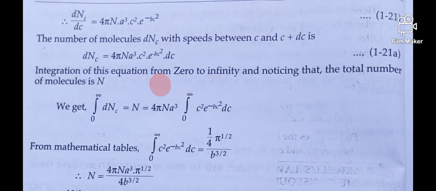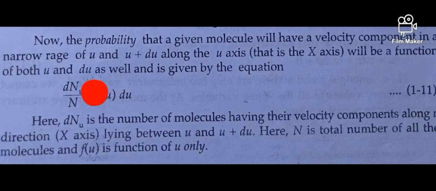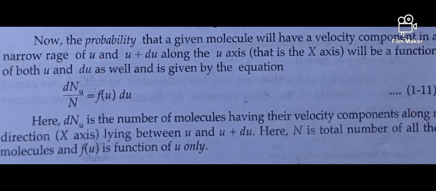The velocity of a molecule is not exactly a fixed value. The velocity is changing from time to time, so we can't say there is a fixed velocity of a molecule. So now the probability that a given molecule will have a velocity component in a narrow range of u and u plus du along the u axis, that is the x axis, depends on both u and du, and is given by the equation dn_u by N equal to f(u) du.